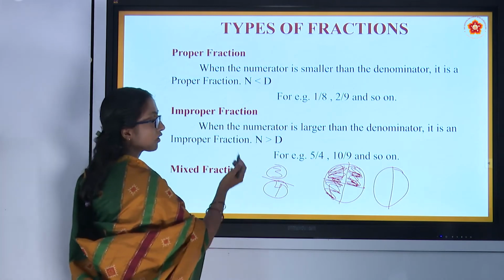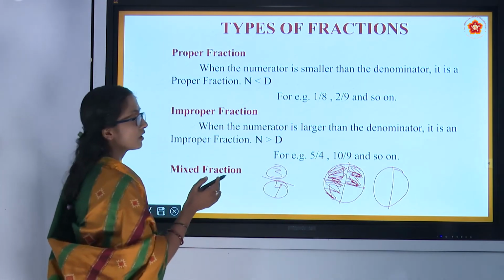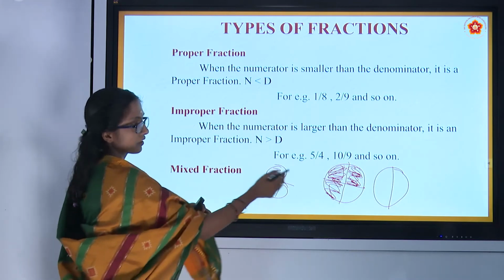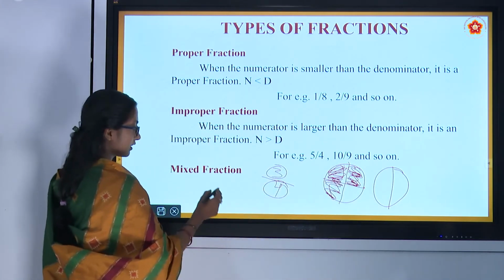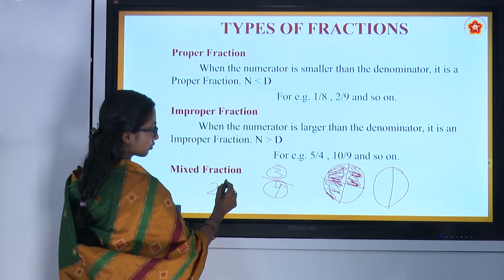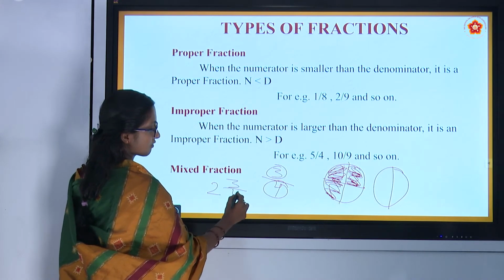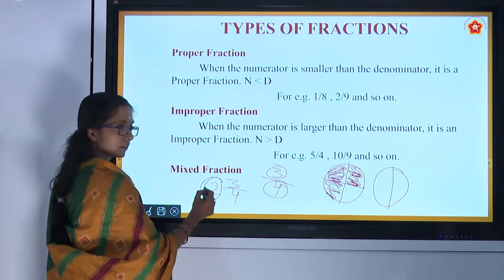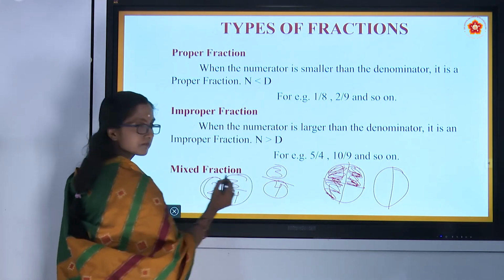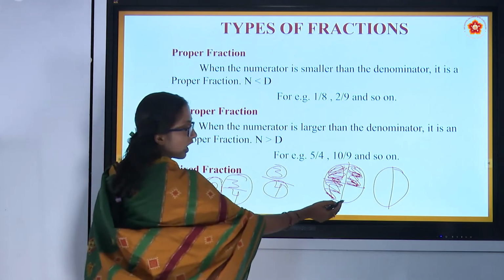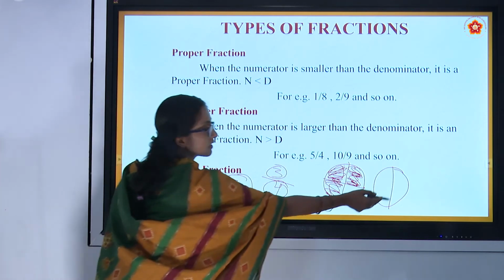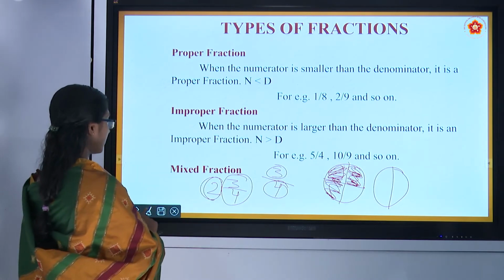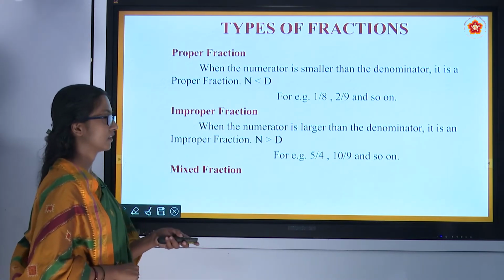Along with this part, if you want to show the whole, you can write it as 2 and 3 by 4. Here we are representing whole along with part. This is part, this is whole. Both together, if we represent, it is said to be a mixed fraction.